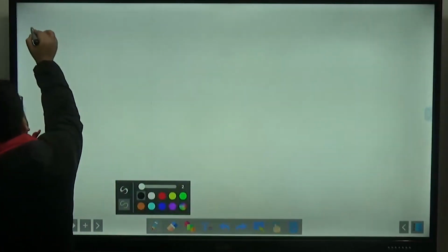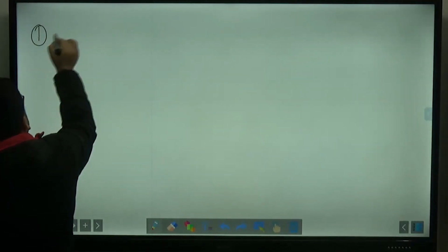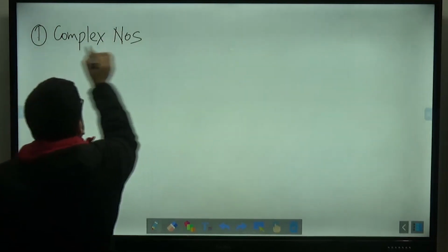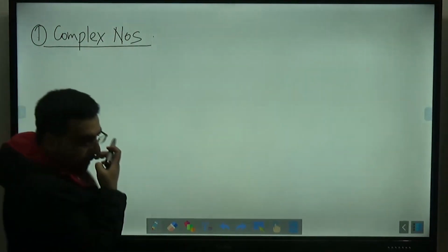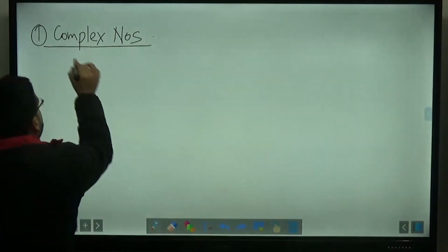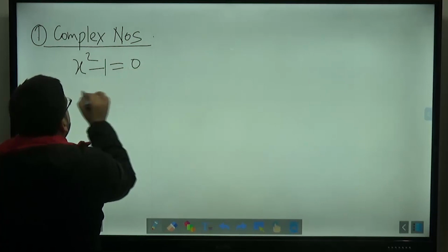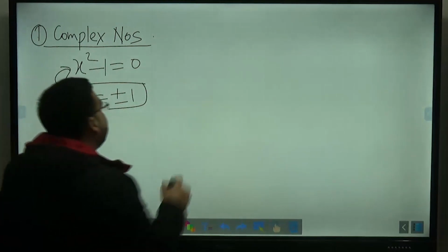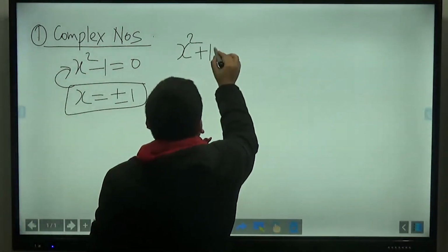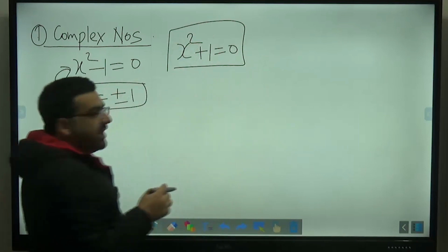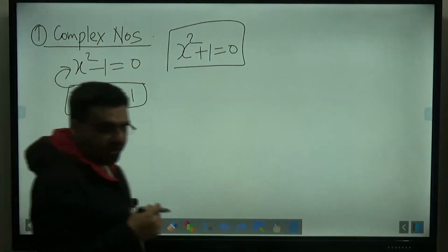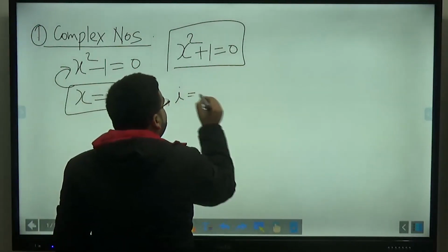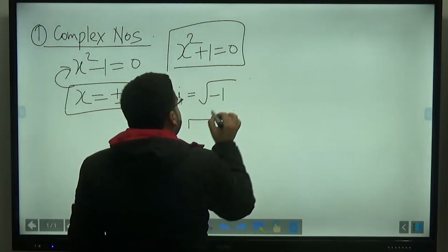Let us start with the complex numbers. First chapter is complex numbers. What are complex numbers? For example, x square minus 1 is equal to 0. You will say that, sir, x is equal to plus minus 1, which satisfies this equation. But if it is x square plus 1 is equal to 0, then there is no real number which satisfies this equation. So I will say that there is a particular number which is called iota. Iota is equal to root of minus 1, which will satisfy this equation.